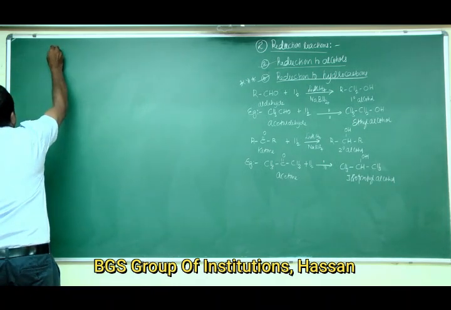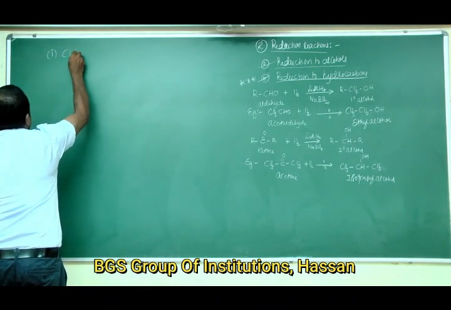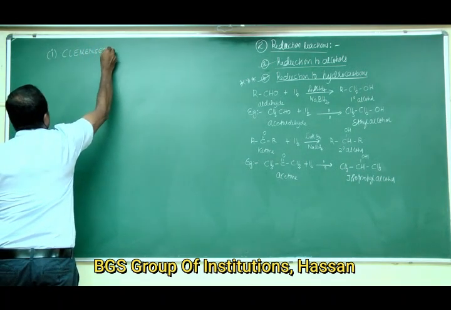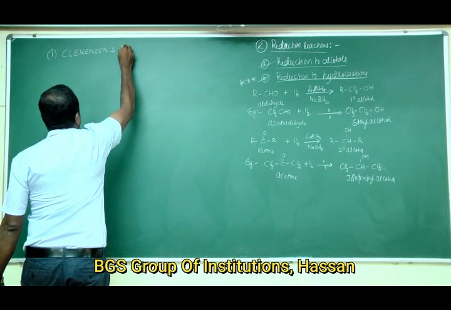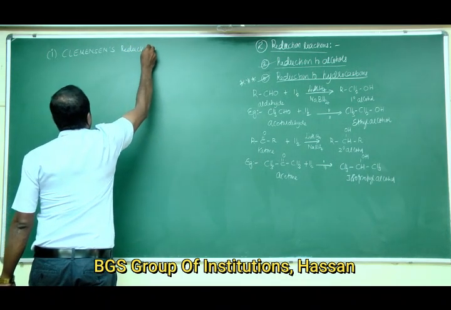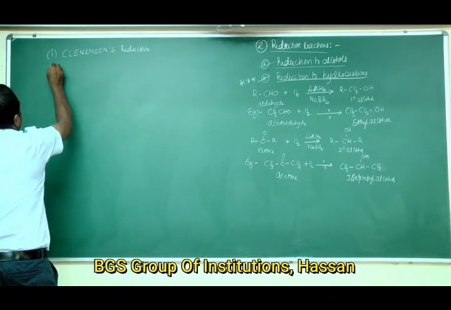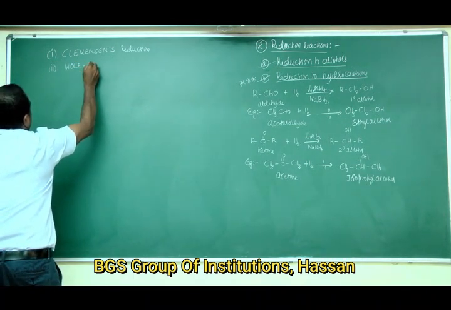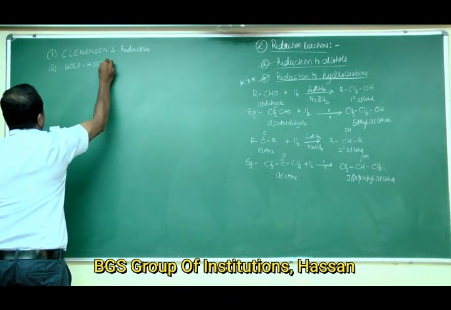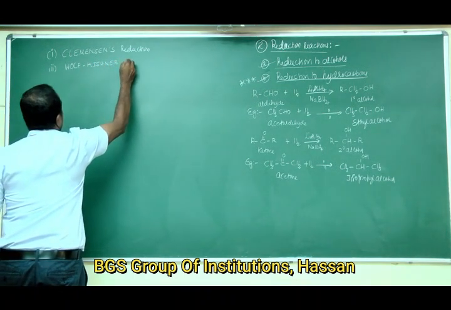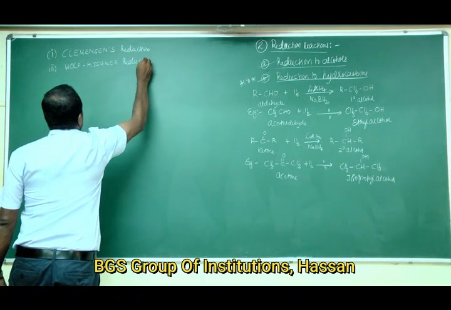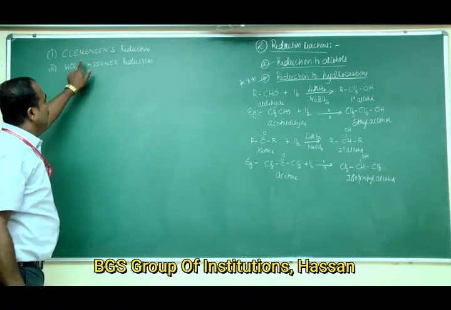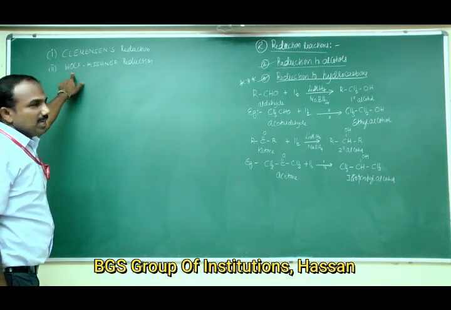First one is Clemmensen's reduction, and second one is Wolff-Kishner reduction. So first one is Clemmensen's reduction, second one is Wolff-Kishner reduction.